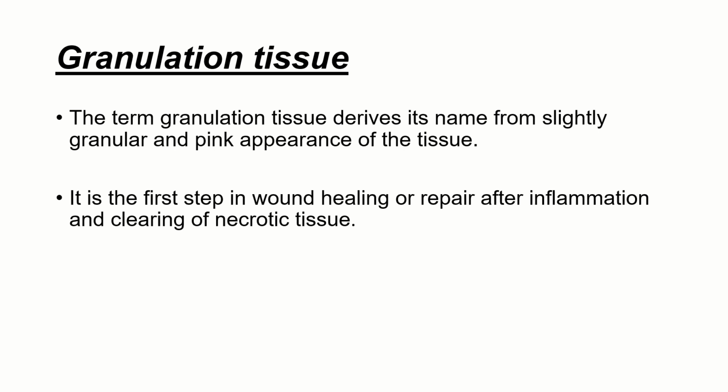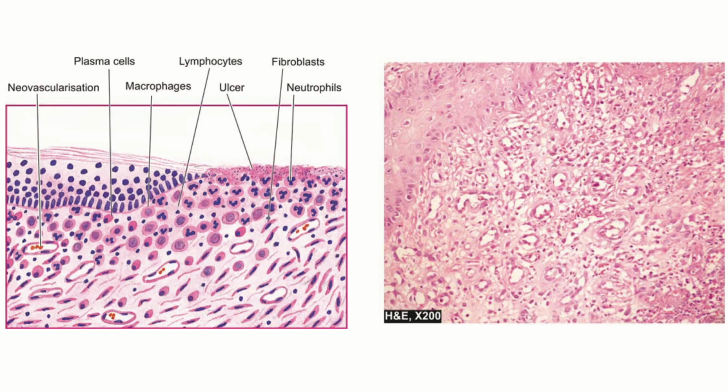Coming to your next topic, healing. Healing will be taught to you in detail in your theory lectures. I am just going to talk about granulation tissue and keloid. Granulation tissue, as you all know, is very important in healing by secondary intention or secondary union. The term granulation tissue is derived from the granular and pink appearance of the tissue. It is the first step in wound healing or repair after inflammation and clearing of necrotic tissue.